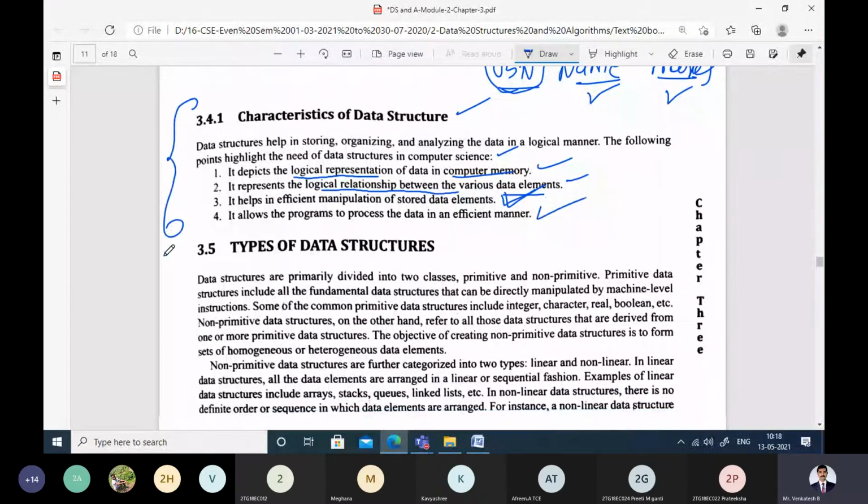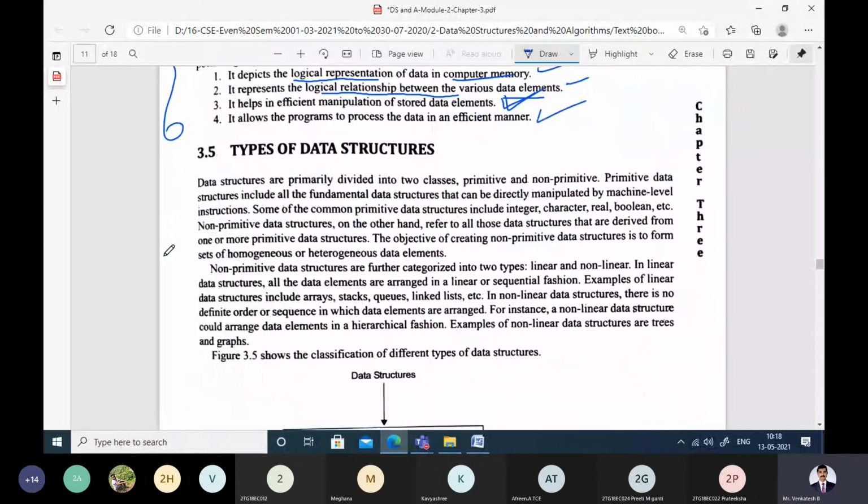Now let us see different types of data structures or fundamental data structures. All the data structures are primarily categorized into two broad classes: primitive data structures and non-primitive data structures. Primitive data structures include all our fundamental data types, such as int, char, float, boolean. Int, char, float, boolean, all are primitive data structures or fundamental data structures.